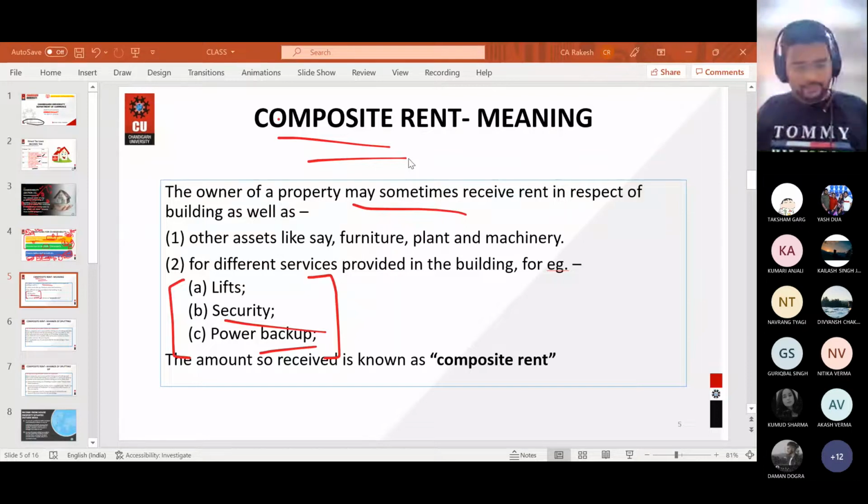For example, if you are living in a flat, you have to pay certain extra money along with the rent, that is maintenance charges. Whatever is the amount of rent will be chargeable under house property, and whatever are the maintenance charges will be charged under business or profession or income from other sources. So I hope that I have made myself clear. Any doubt? Yes or no?